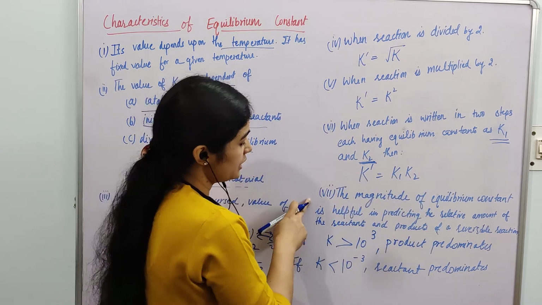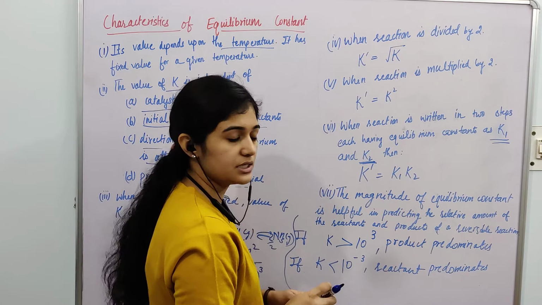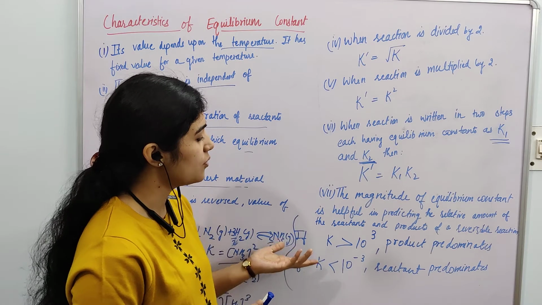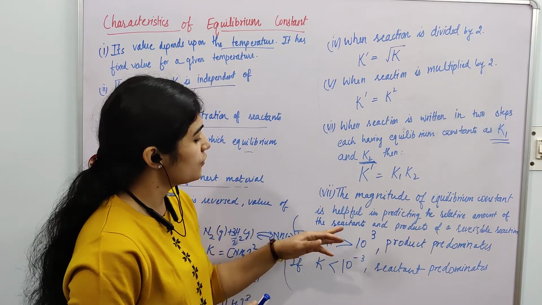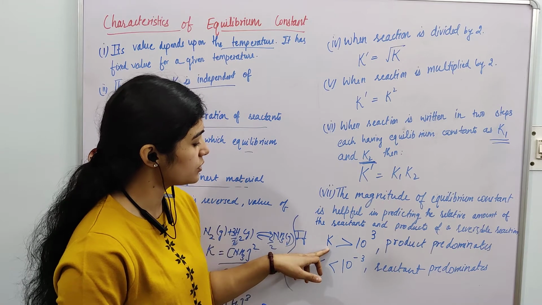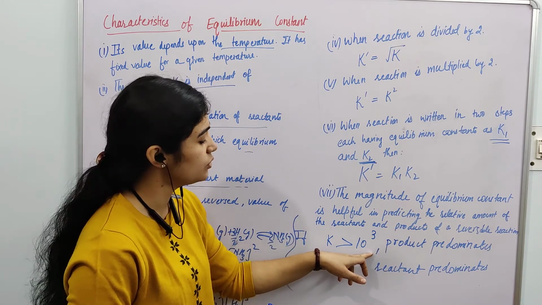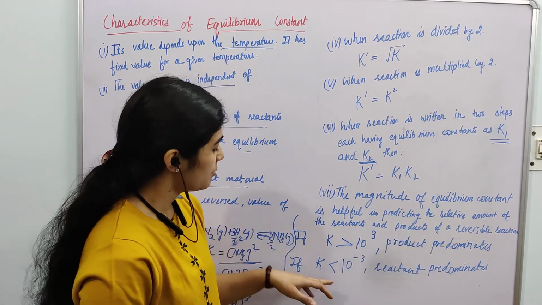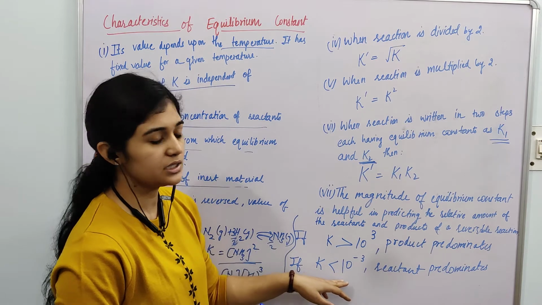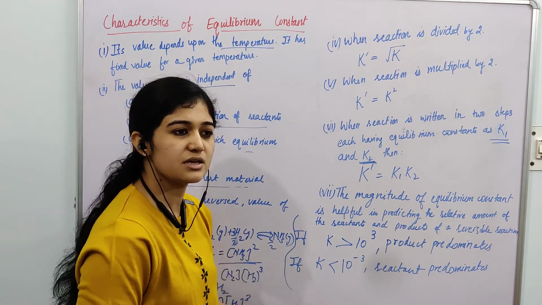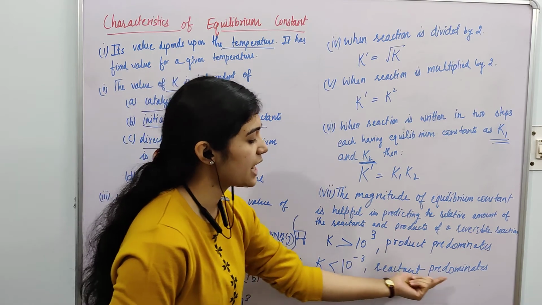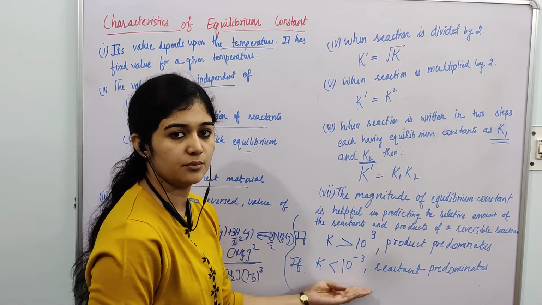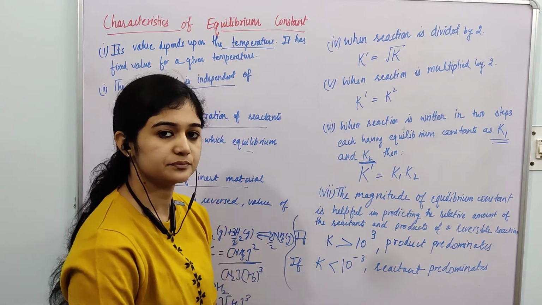Last point is the magnitude of equilibrium constants tells us about the relative amount of product formed in that reversible reaction. For example, if you have an equilibrium constant which has a very large value, let's say more than 10 raised to power 3, then the product will predominate. But if you have an equilibrium constant lesser than 10 raised to power minus 3, or you can say very small, in those reactions your reactant will predominate. That means your backward reaction will be favored in this condition.